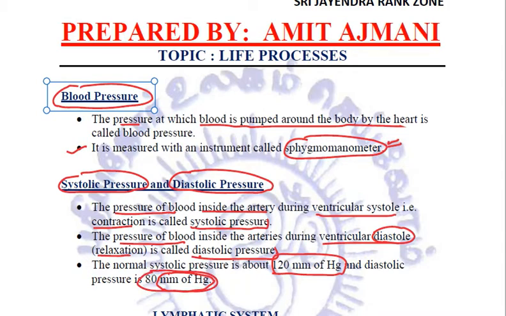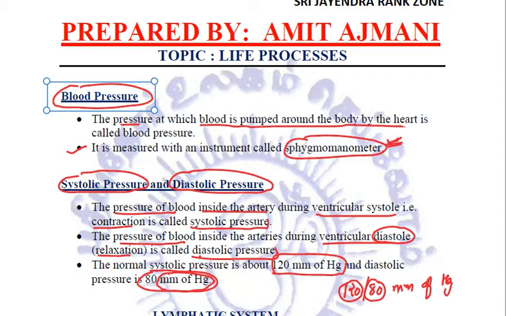So we say that a normal human being has a normal blood pressure of 120 by 80 millimeter of mercury, where 120 is the upper value, that is the systolic value, and 80 mmHg is the lower value or the diastolic value. So we should know the values, and we should know the instrument used for measuring blood pressure, that is sphygmomanometer.